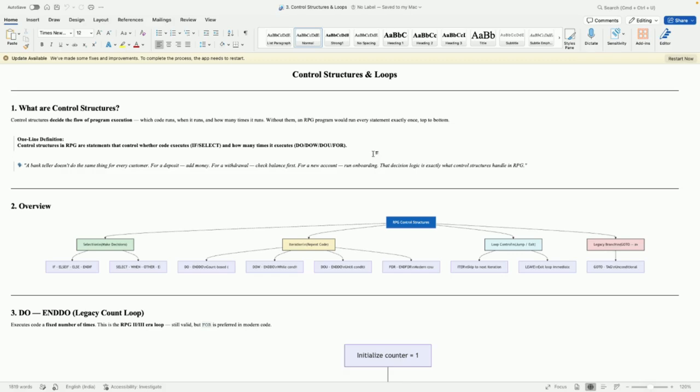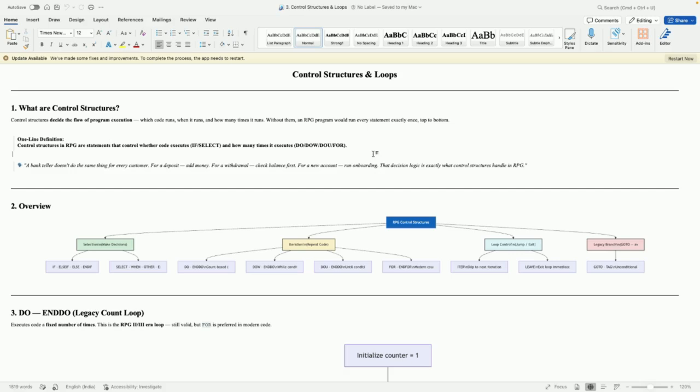If you do not use these control statements in your program, and you have written 100 lines of the program, then when you call that RPGLE program, each and every line will be executed. That is why control structures are important. By using these, you can control which code should run, when it should run, and how many times that specific code or loop should run.